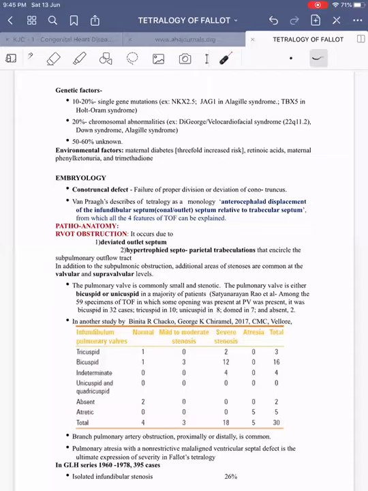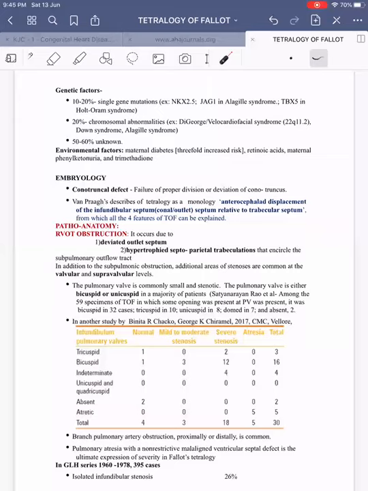So coming on to the branch pulmonary artery. Pulmonary, I'm telling, no? Pulmonary valve. So bicuspid pulmonary valve is most common in tetralogy of Fallot in relation to the pulmonary valve. Branch pulmonary artery obstruction can happen both proximally as well as distally. Pulmonary atresia with a non-restrictive ventricular septal defect is the ultimate expression of severity of tetralogy of Fallot. That is, the most severe form of tetralogy of Fallot is TOF with pulmonary atresia.